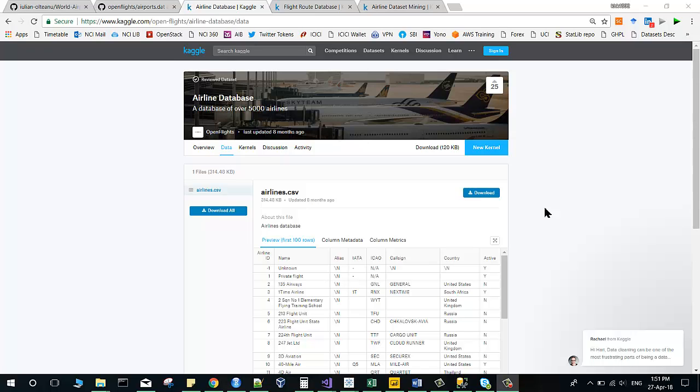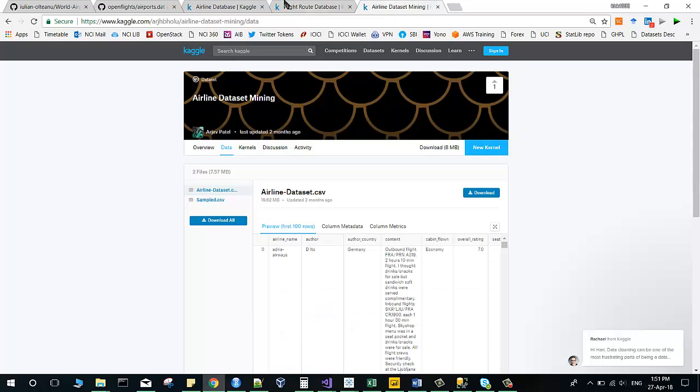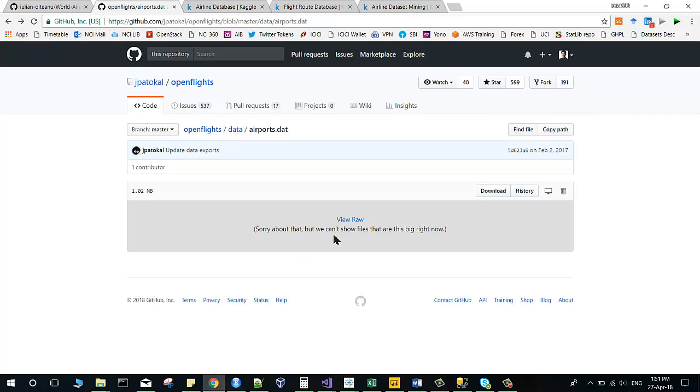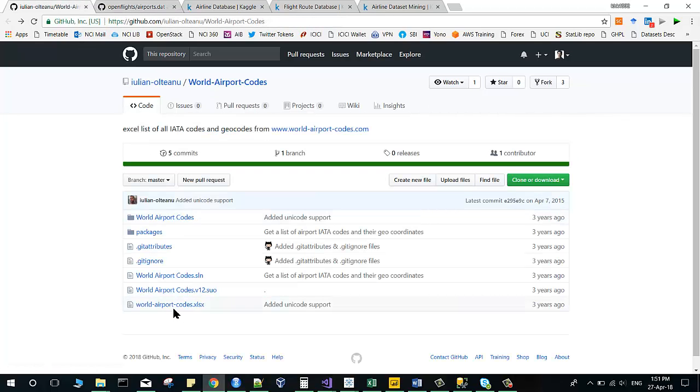I have used three different data sources, that is GitHub, Kaggle, and Twitter analysis to do this project. So Kaggle has three data sets like airlines, routes, airline review, and this is the airports data set which I have taken from the OpenFlights data, and these are the airports IATA codes